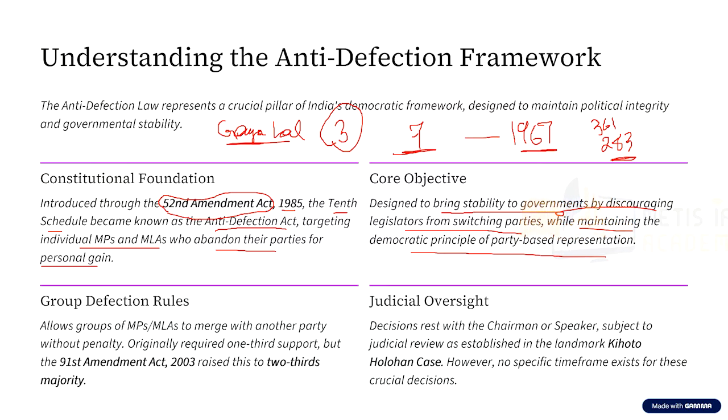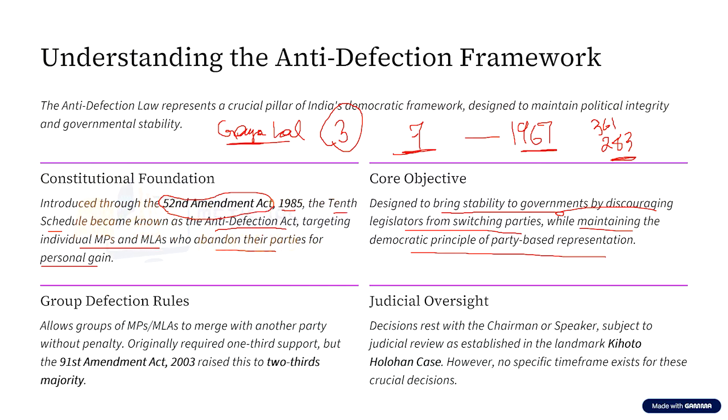Now, this MP from Congress in Lok Sabha proposed setting up of a high-level committee to make recommendations to tackle the problem of legislators changing their allegiance from one party to another party. This proposal saw a fierce debate in Lok Sabha.